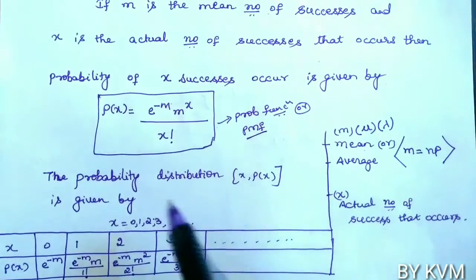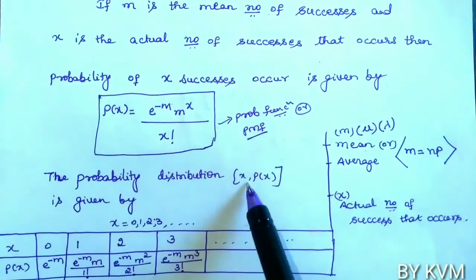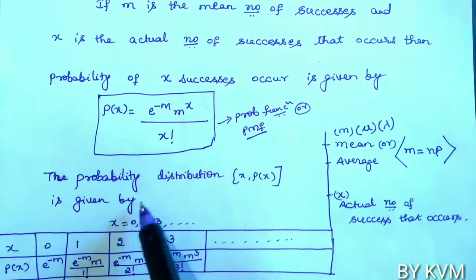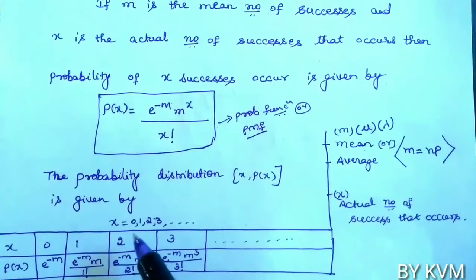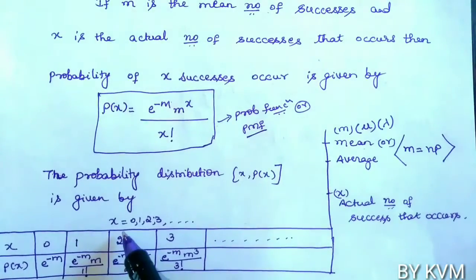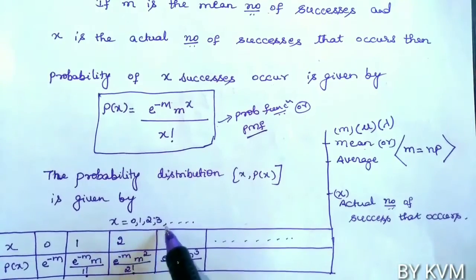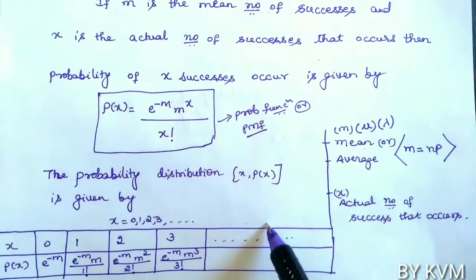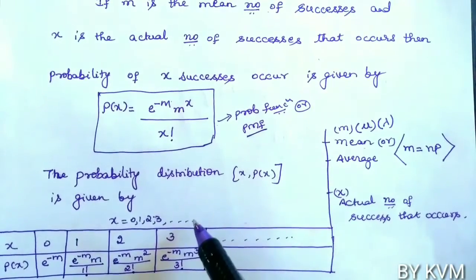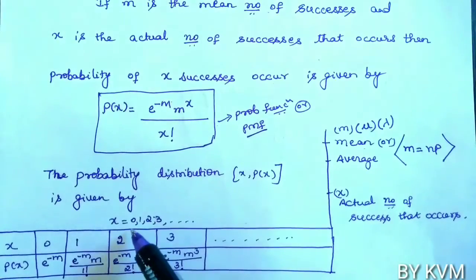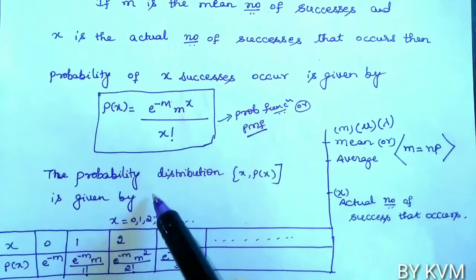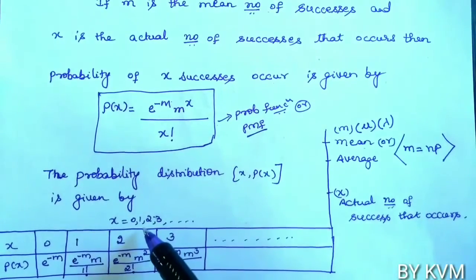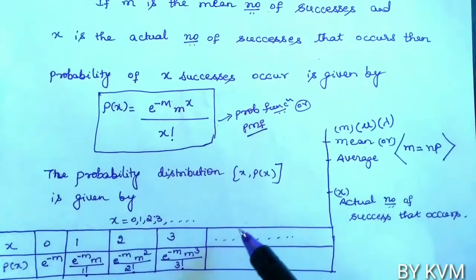Now the probability distribution x comma p of x is given as follows. Here x varies from 0 to infinity. We have to give x equals 0, 1, 2, 3, and it continues up to infinity. But in binomial distribution, it is finite: x will take the values 0, 1, 2, 3 up to n. But in Poisson distribution, x values will go up to infinity.